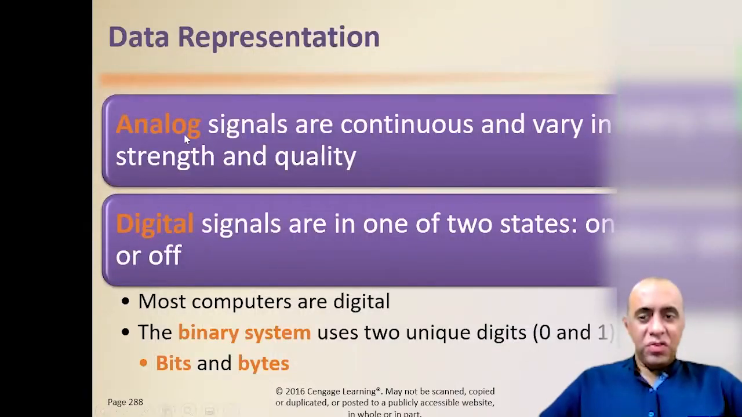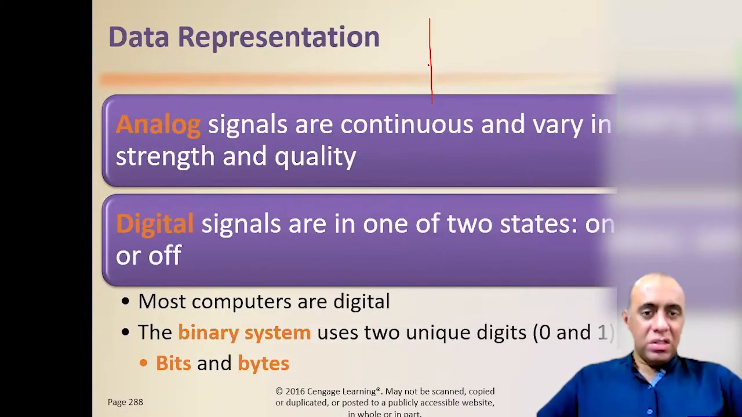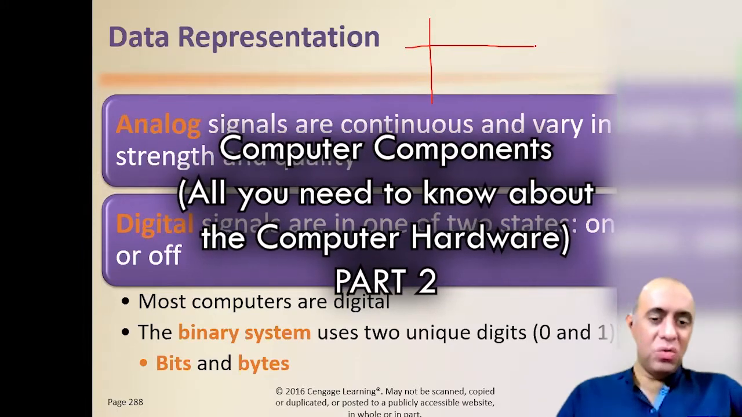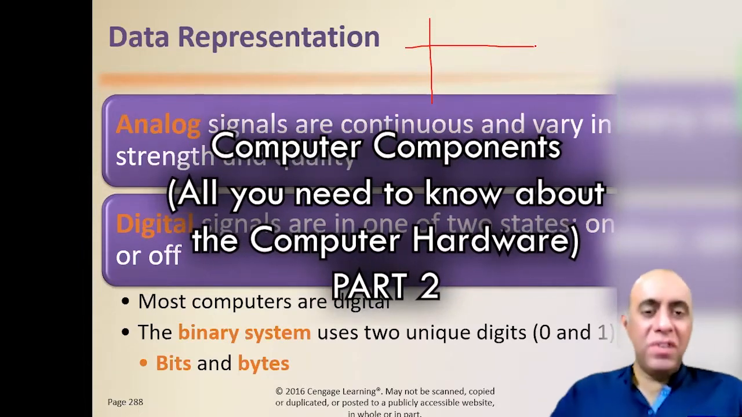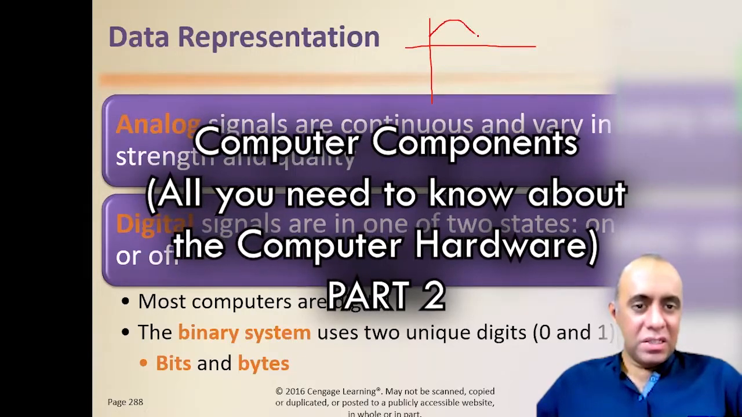Numbers are represented in two formats. One is analog and the other is digital. Analog numbers are those numbers which are continuous in nature. So, for example, if I'm speaking and you are able to visualize the electronic waveform of my voice, it comes out to be like this.